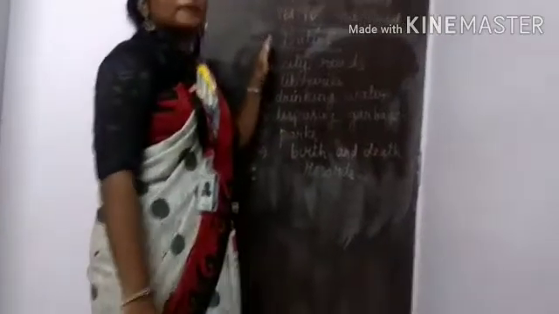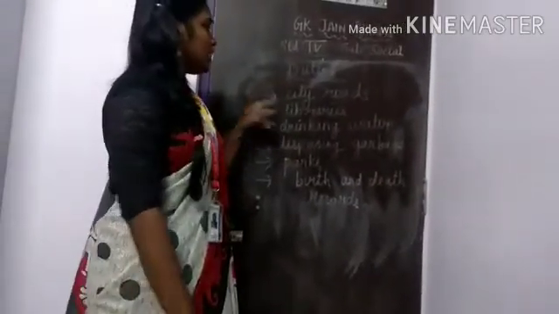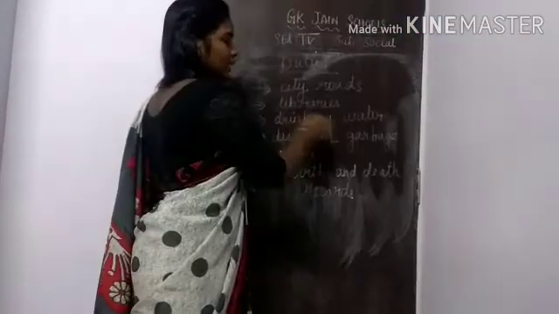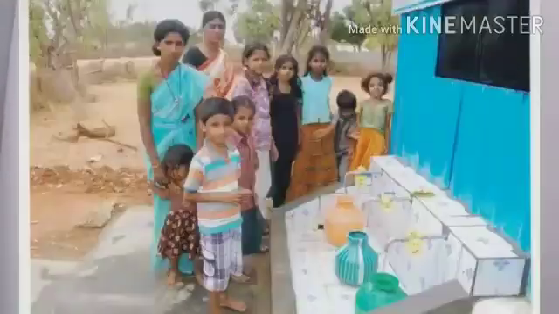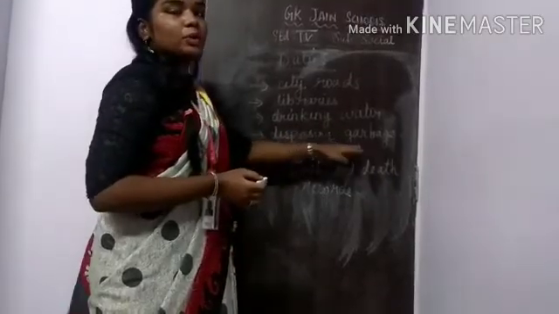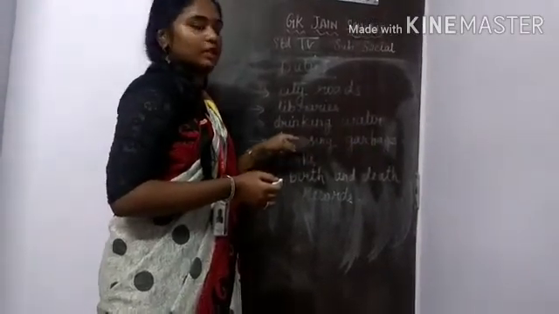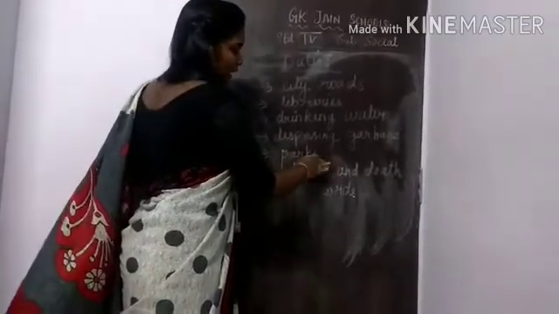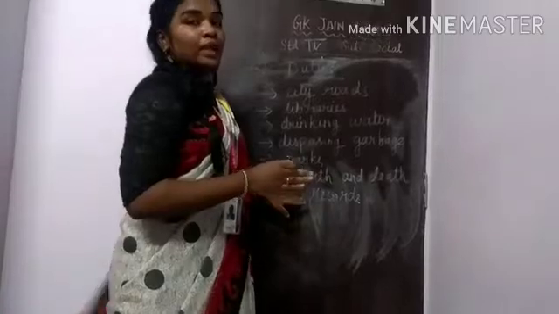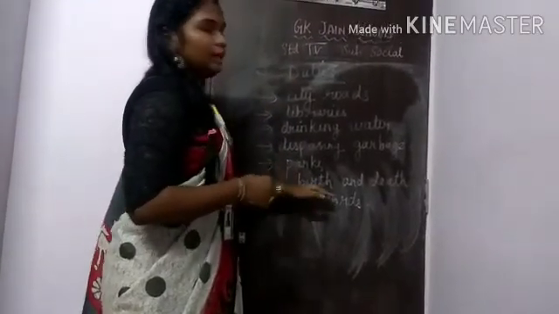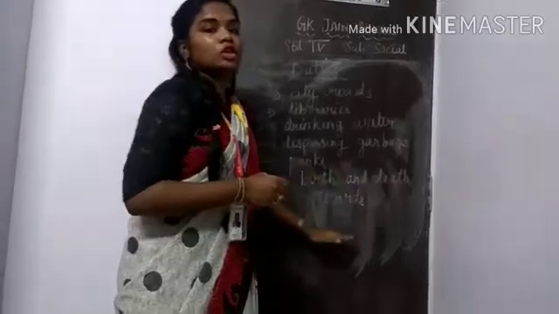Duties of the corporations. The work done by the members of corporations: they will construct and maintain the city roads. They will construct and maintain libraries. They will provide facilities for drinking water. They have to dispose of the garbage for cleanliness. They have to create parks and maintain them. The main job of the corporation is to maintain the birth and death records.